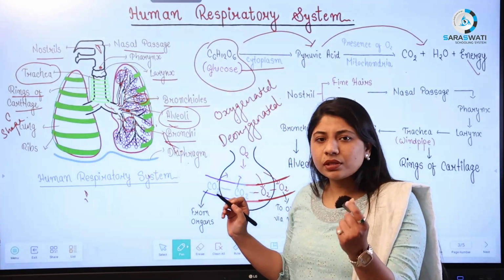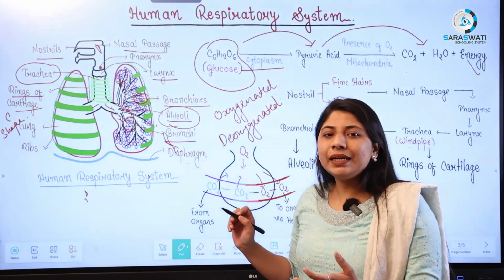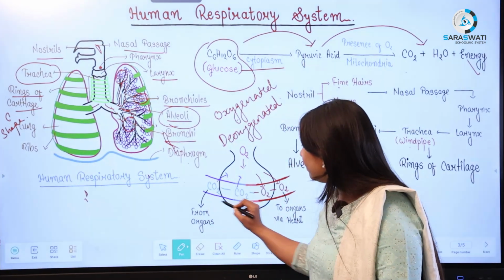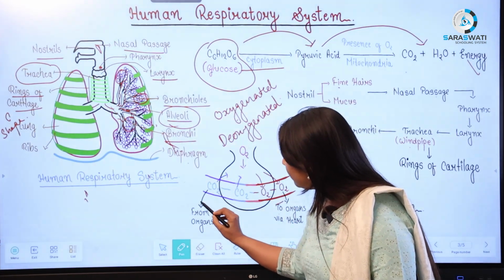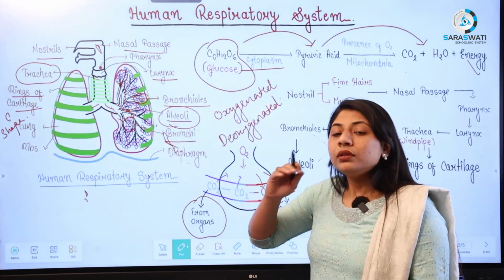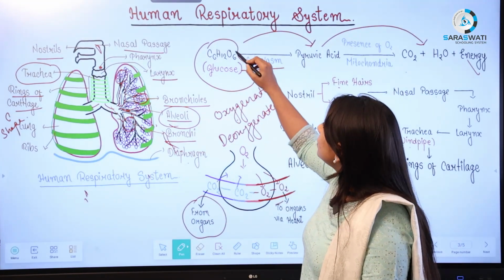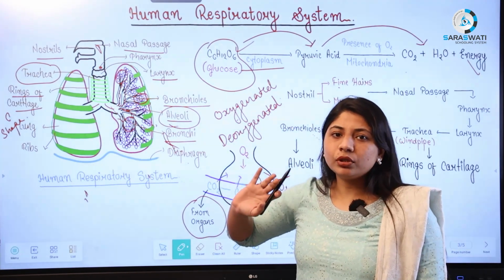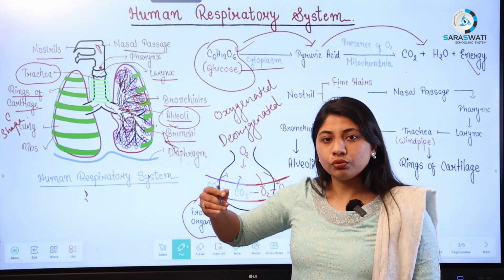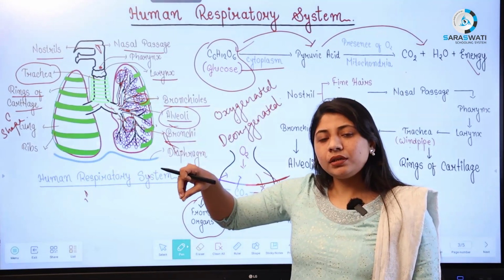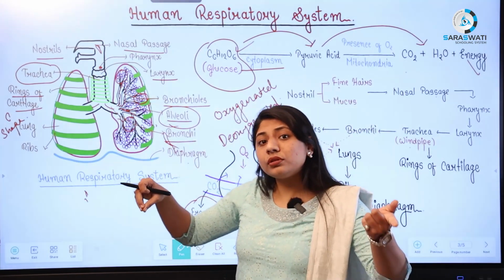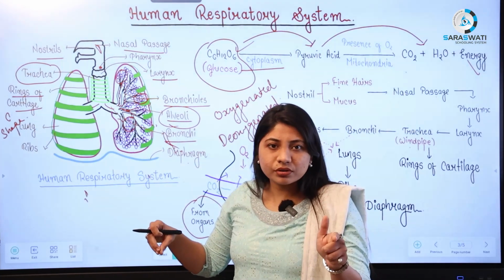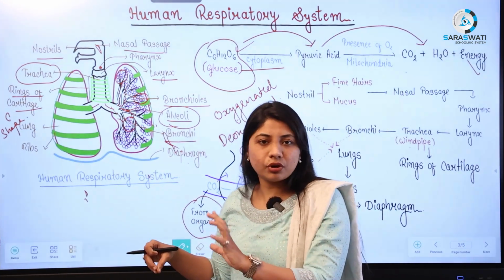The surface of this alveoli is very thin and highly rich with blood vessels. Now this is the blood vessel, you can see. This blood vessel is coming from the organ. Now you imagine, as we have discussed, each and every cell of our body breaks down the glucose and that generates CO2. So the blood present in the organ, earlier oxygenated, because of the breakdown of glucose, is converted into deoxygenated blood.